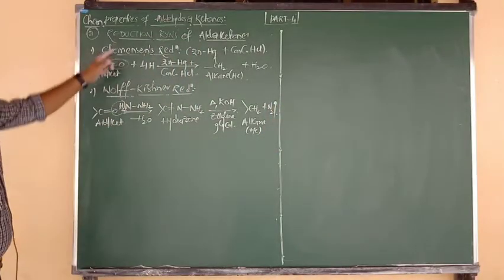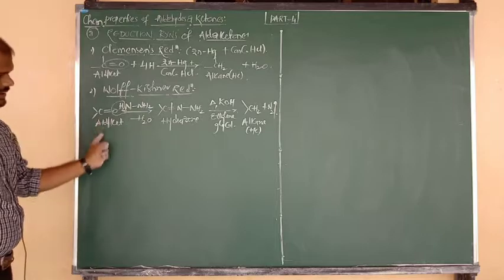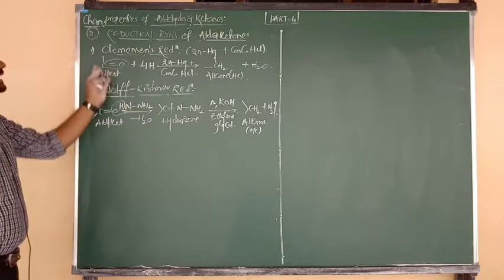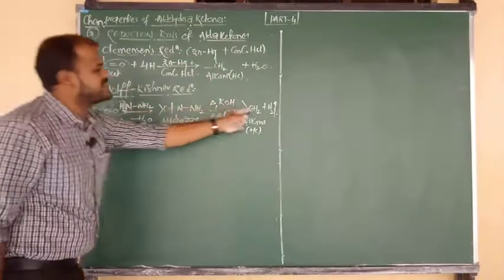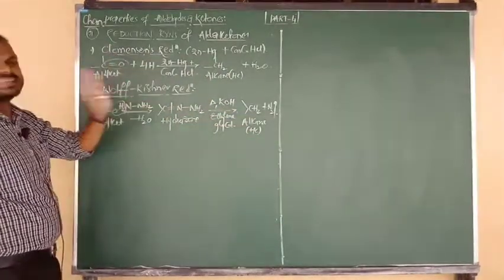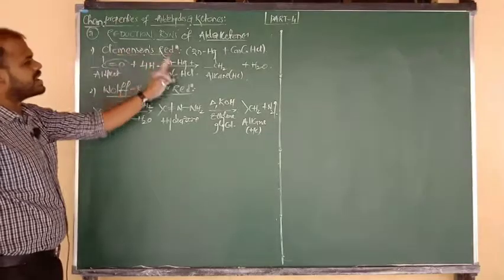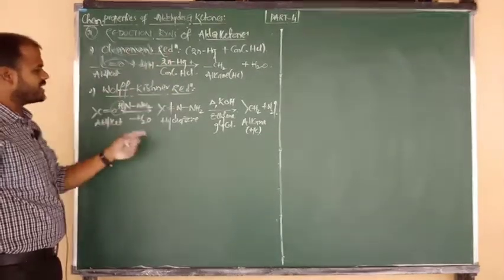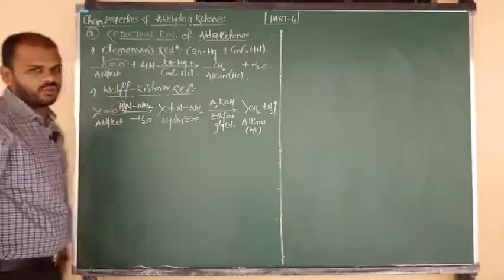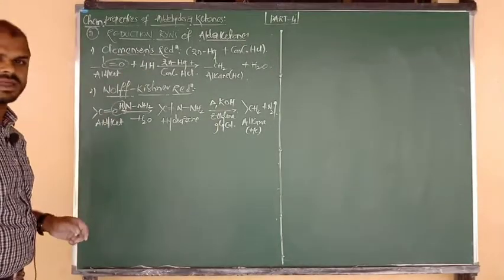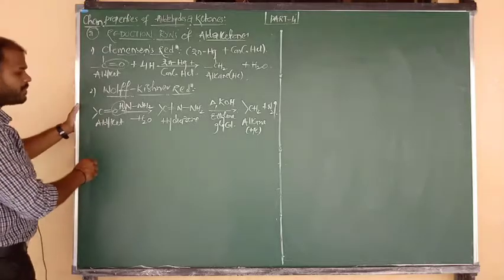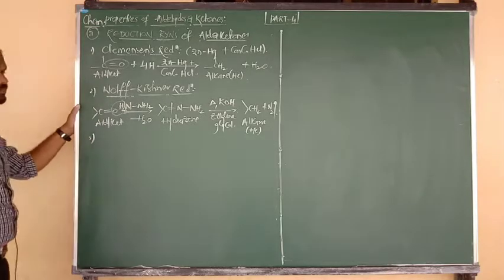Samajhe? So in Clemmensen and in Wolff-Kishner, the starting reactant and final products are the same. The C double bond O group, the carbonyl group, changes into a hydrocarbon, just the reagents are different. In Clemmensen, zinc amalgam plus HCl, but in Wolff-Kishner, hydrazine followed by heating with KOH. Based on the reagent only, try to say the reaction. Try to remember the reaction, beta. The trick is important, you have to apply the tricks, beta.